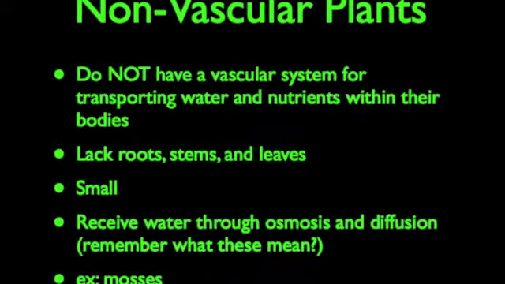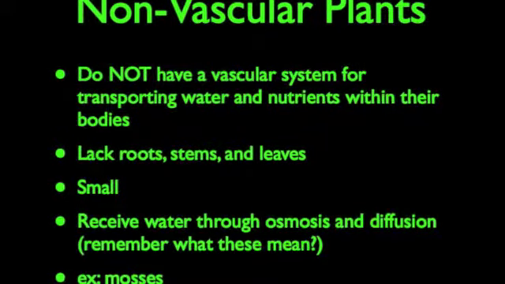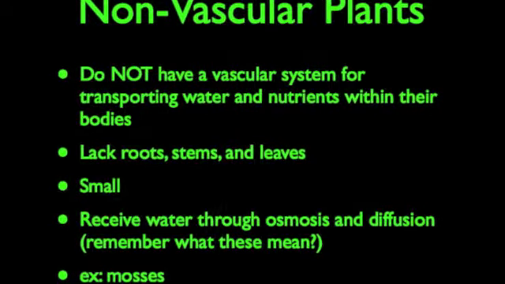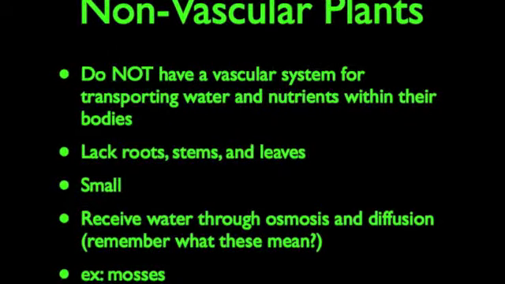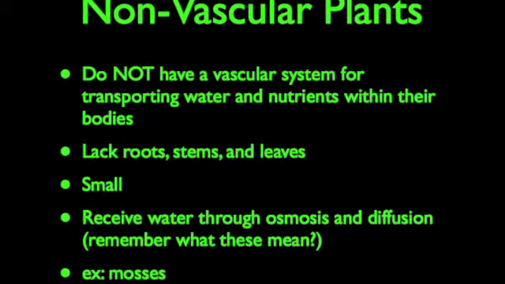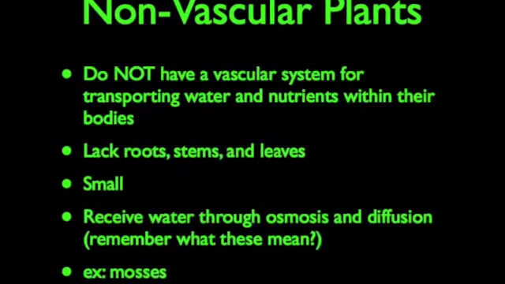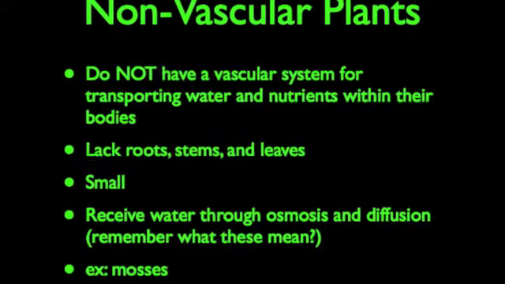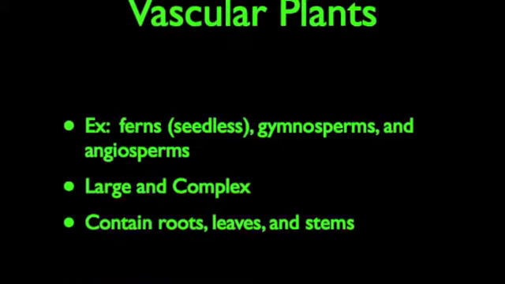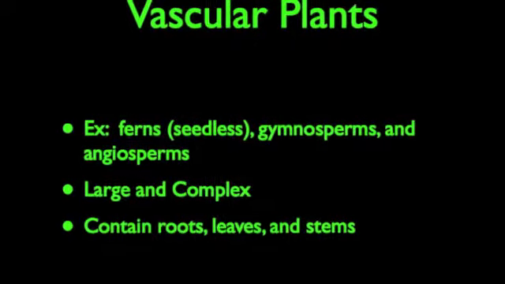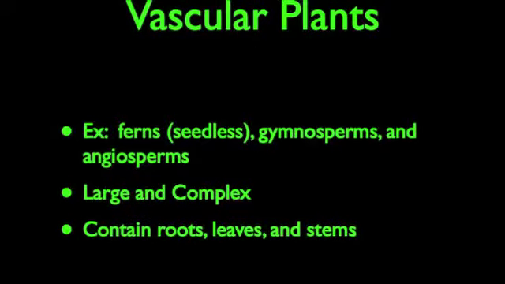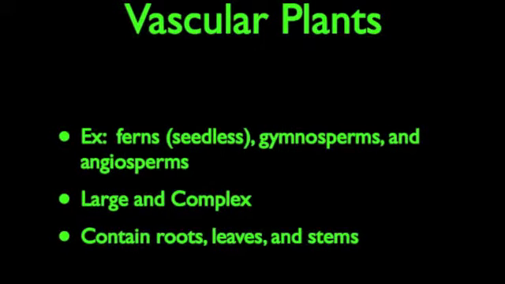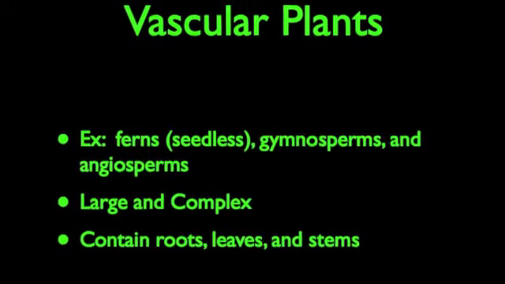So on the side of your paper, I want you to write down what are some key things with osmosis and diffusion. You can go back to your Unit 4 notes and look at that if you have forgotten. The group that falls under this is called the mosses. Vascular plants consist of your ferns, which are seedless, gymnosperms, and angiosperms. They are larger and more complex, and they contain true roots, leaves, and stems.